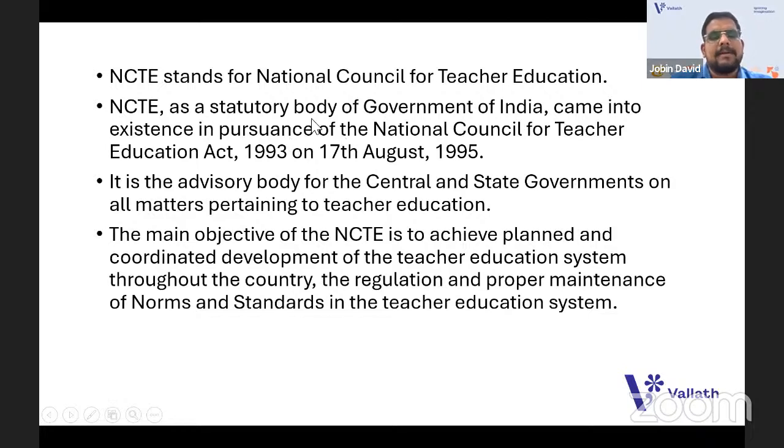It's a body which came into existence by a Parliament Act. The Act is the NCTE Act 1993. The main objective of the NCTE is to achieve planned and coordinated development of the teacher education system throughout the country, and the regulation and proper maintenance of norms and standards in the teacher education system. So you should have an idea of this.